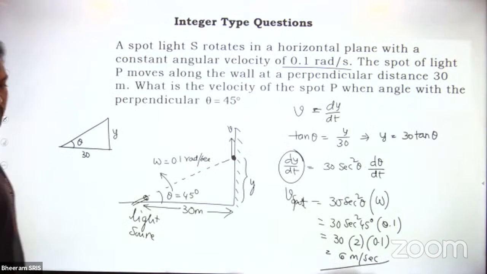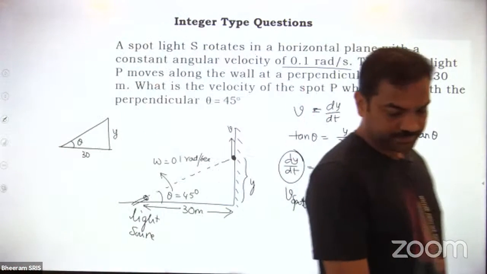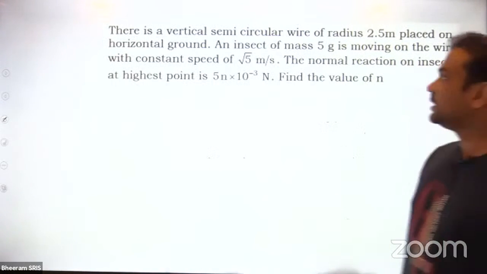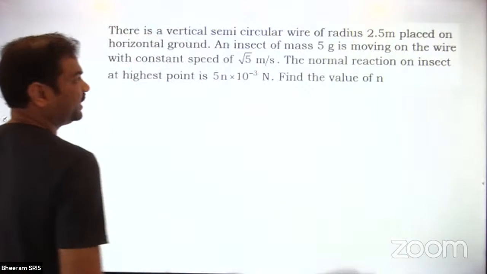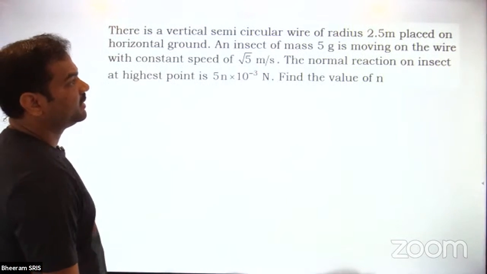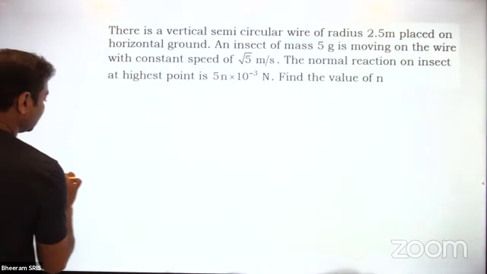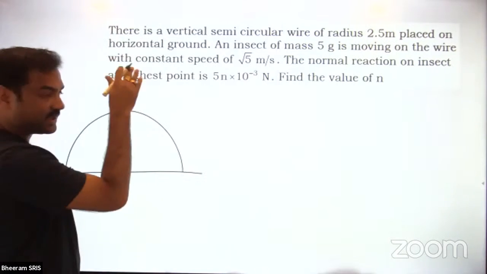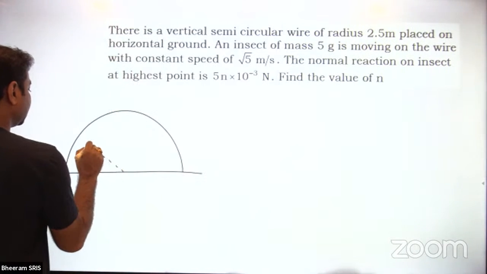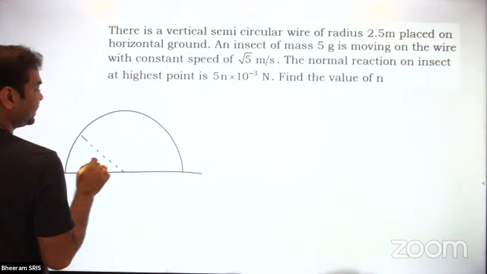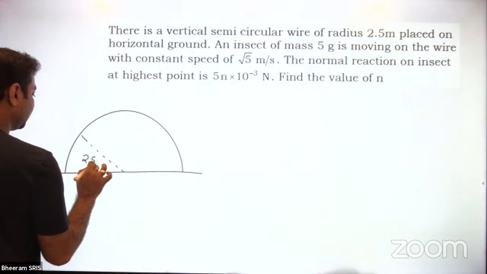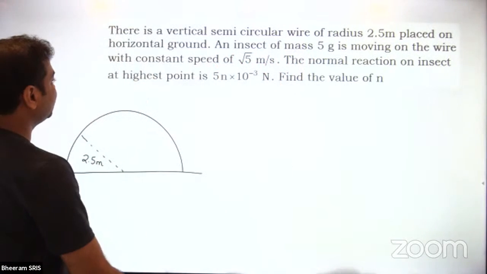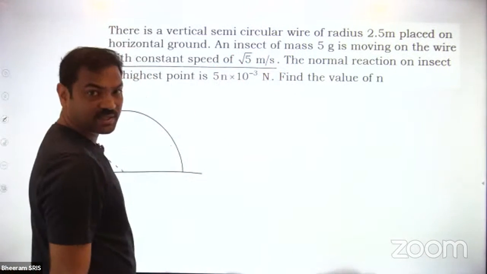Okay, so people wrote down this question. Then we'll go for the next question. Completed, sir. Okay, good. There is a vertical semicircular wire of radius 2.5 meter placed on horizontal ground. The ground is horizontal, and this wire is in a vertical plane. 2.5 meter is the radius. Now an insect of mass 5 grams is moving on the wire with constant speed root 5 meter per second.